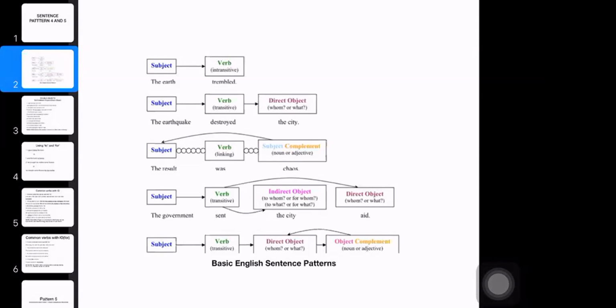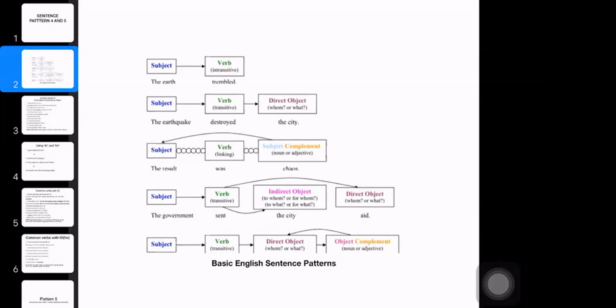Now, number 3 uses not an action verb but a linking verb. The linking verbs are all the be verbs, is, are, was, were, and then the non-action verbs, appear, become, look.